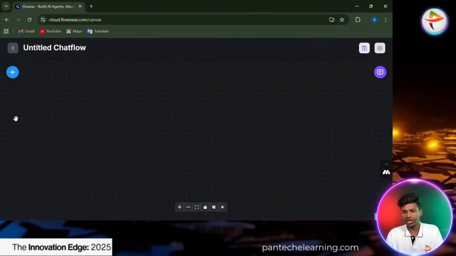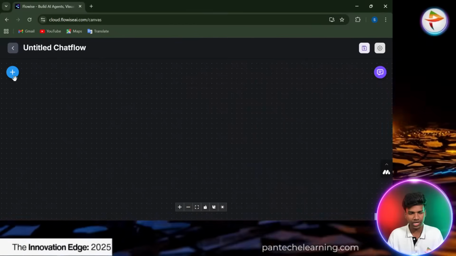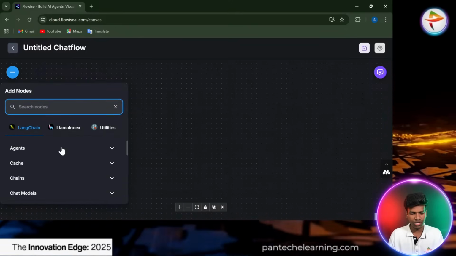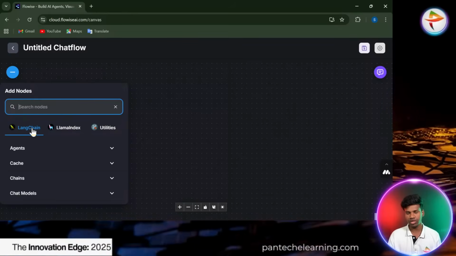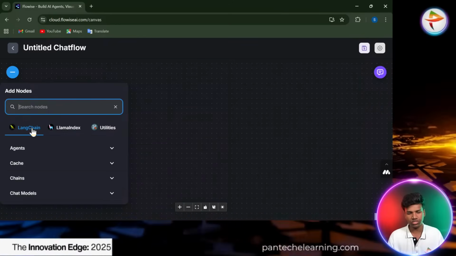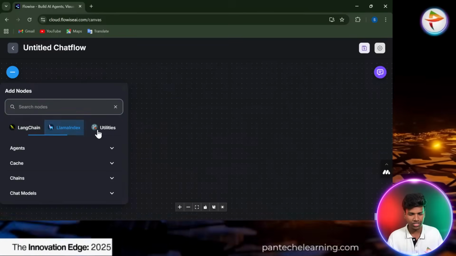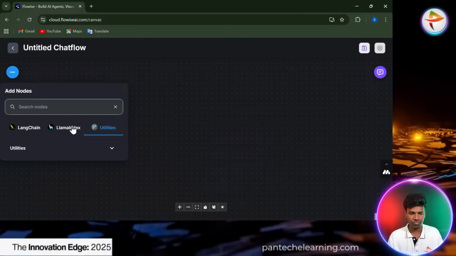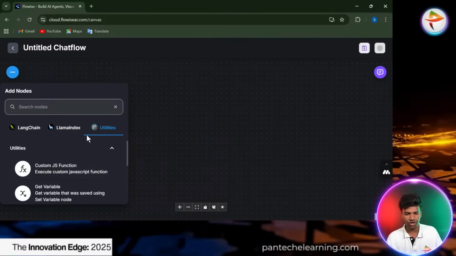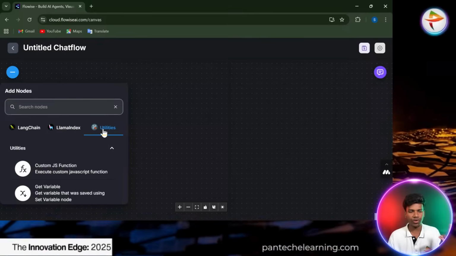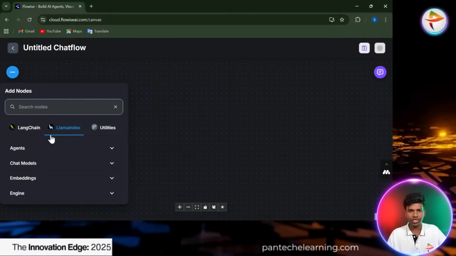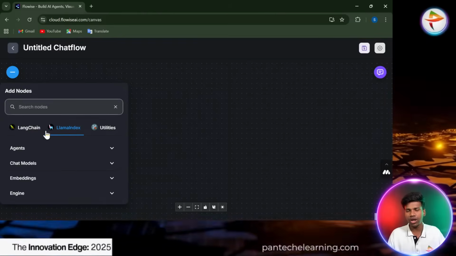So when we create, how we create is, just click the add plus button. They are created like this, the multiple nodes in LangChain. Most of the automation tools follow the LangChain backend process. That's why LangChain is there, LlamaIndex is there, and utilities differ. Utilities have only some kind of limited nodes. It's a different one. Now we don't have to enter into this. It's separate for Flowise AI. So mostly every automation process follows LangChain and LlamaIndex.